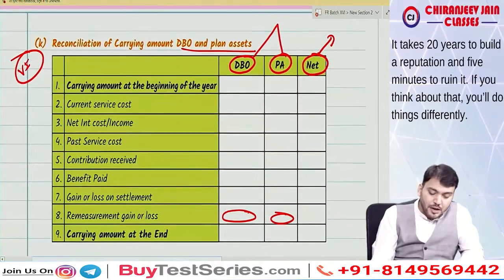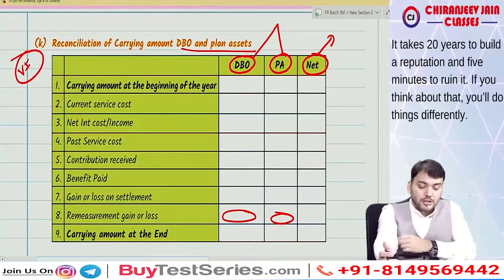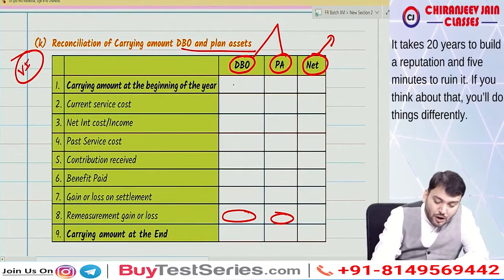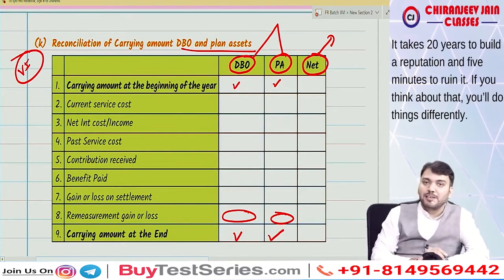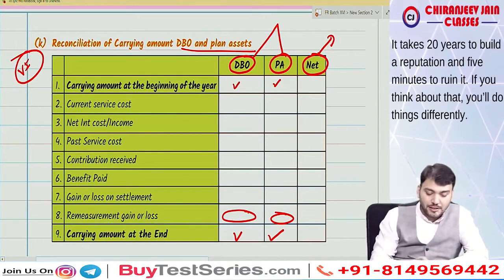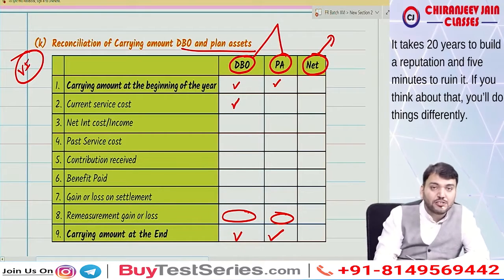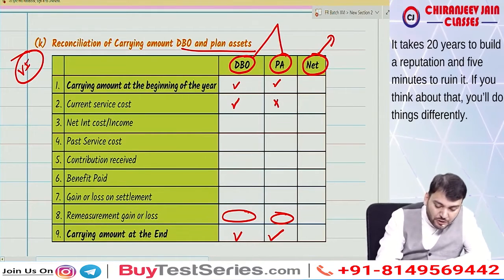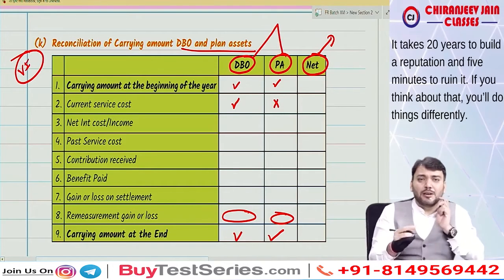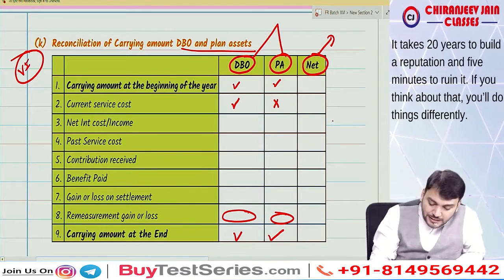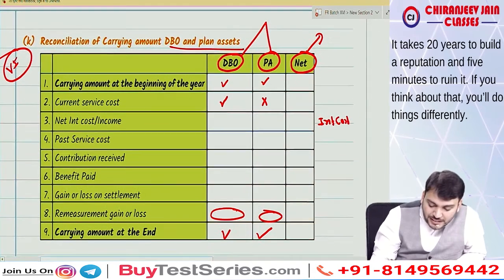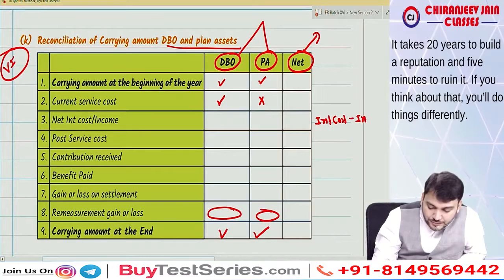Now how to prepare that reconciliation? We need to reconcile the carrying amount of DBO and plan asset at the beginning and at the end. This will be given in the question. Then we'll add current service cost in this, meaning here current service cost will not be added to plan asset. Then net interest cost or income. What is the meaning of net interest cost or income? It is nothing but interest cost minus interest income on plan asset.